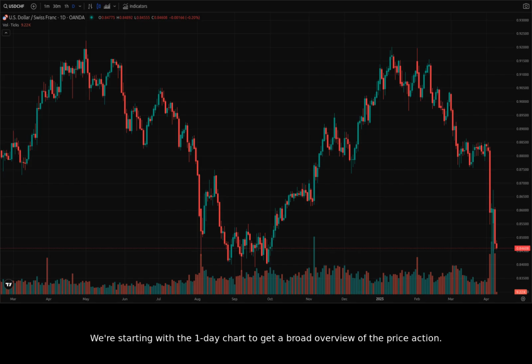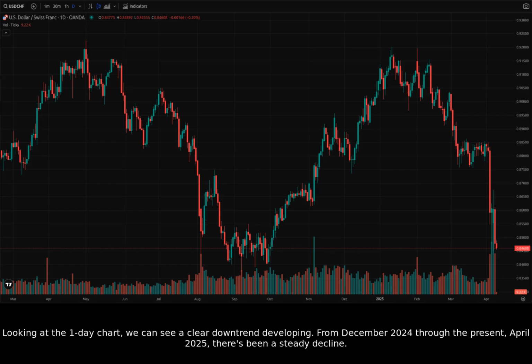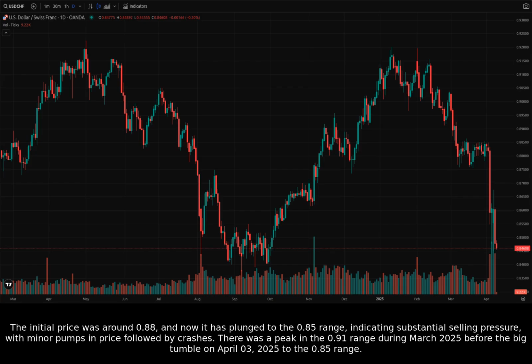We're starting with the one-day chart to get a broad overview of the price action. Looking at the one-day chart, we can see a clear downtrend developing. From December 2024 through the present, April 2025, there's been a steady decline. The initial price was around 0.88, and now it has plunged to the 0.85 range, indicating substantial selling pressure, with minor pumps in price followed by crashes.